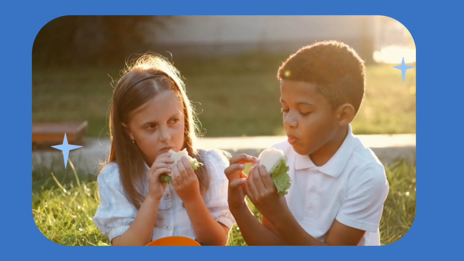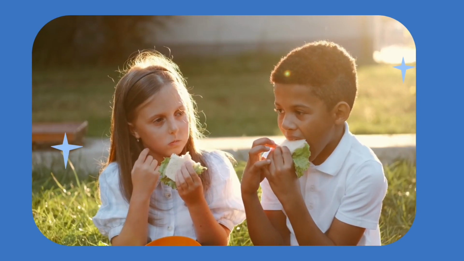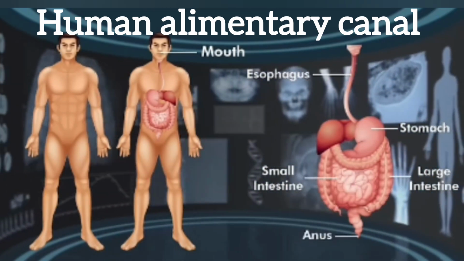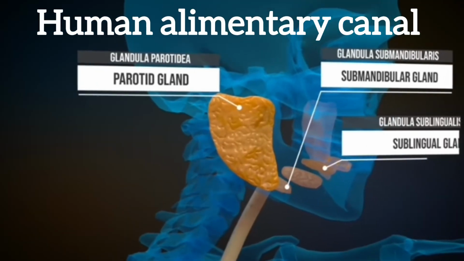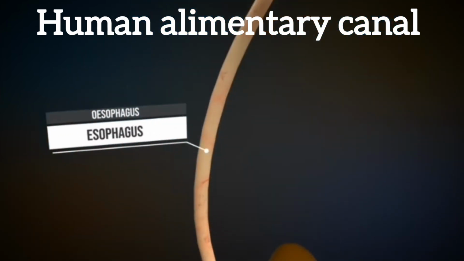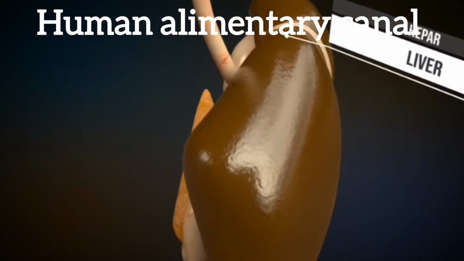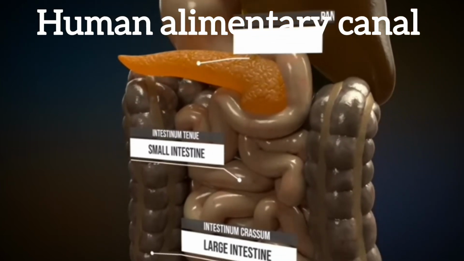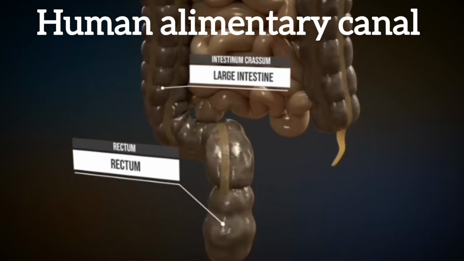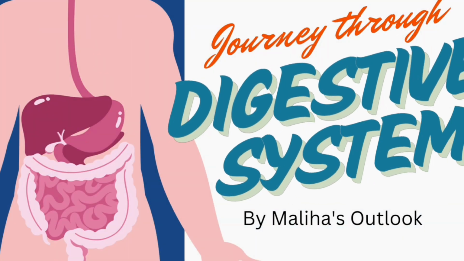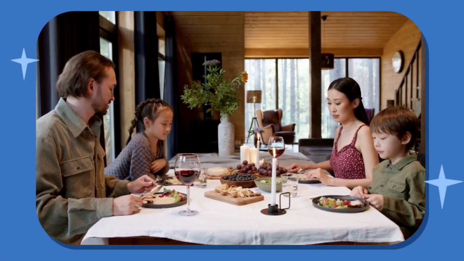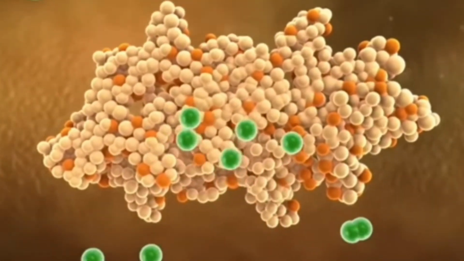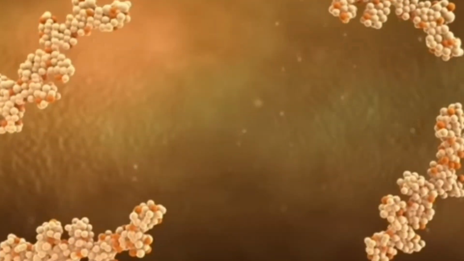We all know humans are the most advanced heterotrophs. The human alimentary canal is the most advanced alimentary canal, which does amazing functions and digests our food. We have thoroughly studied the anatomy of the human digestive system in our last video. Today, let's have a journey throughout our digestive tract and see how complex food is converted into simple diffusible particles or biomolecules.